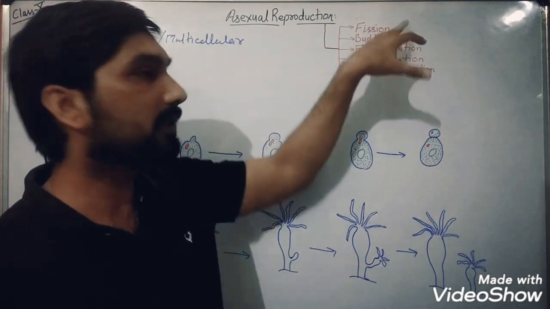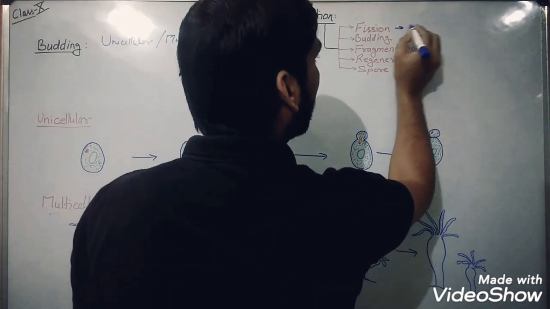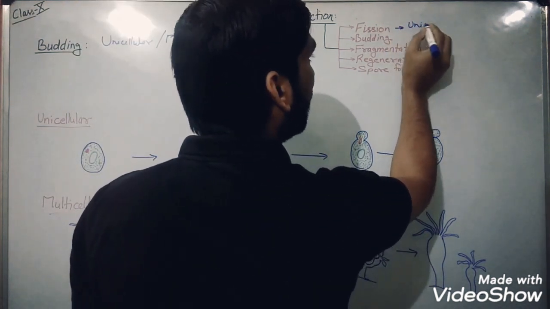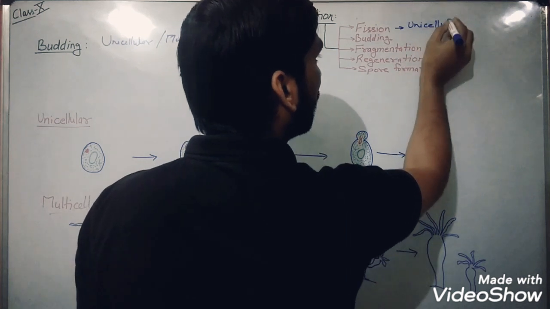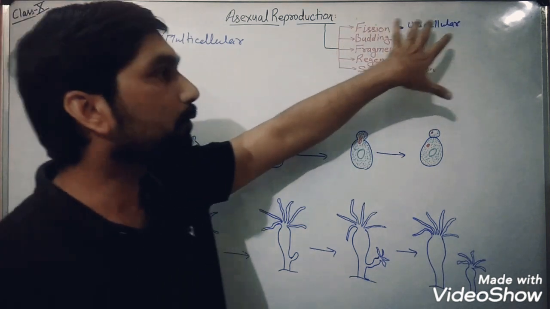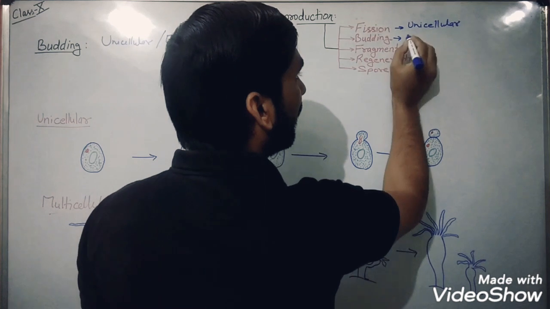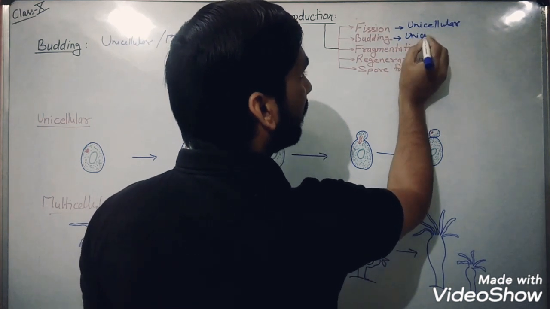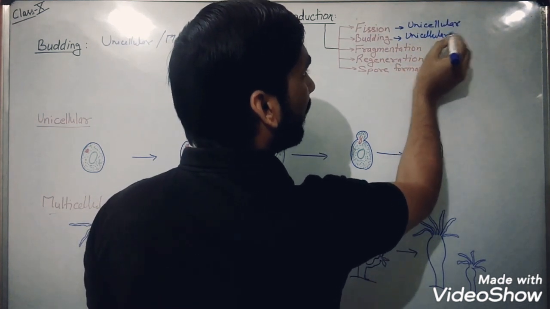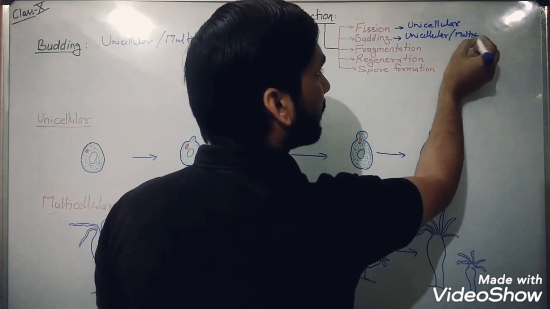But the fission process is applicable and represented by only unicellular organisms. So this is the first difference: fission takes place only in unicellular organisms, but budding takes place in unicellular as well as multicellular.